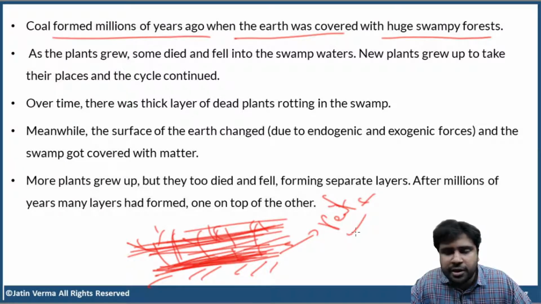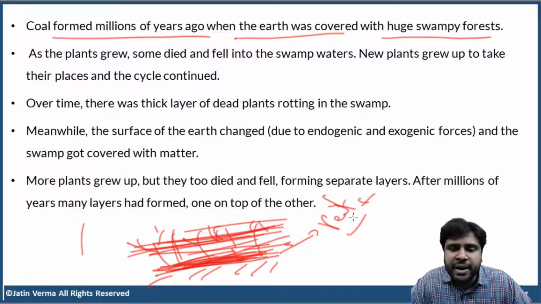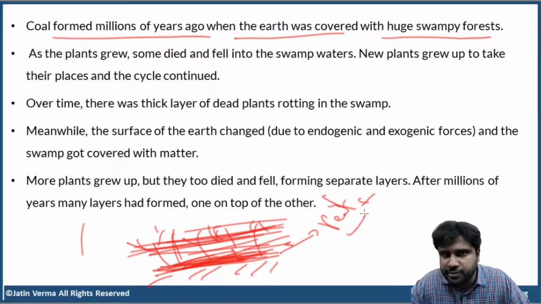Why pressure? Because the top layers of mud and soil put a lot of weight on the peat. And also, we know that the deeper we go, the hotter it becomes. So, the peat is subjected to a lot of pressure and heat for many millions of years. Finally, the peat will get converted into coal. So, peat is the first stage in the formation of coal.